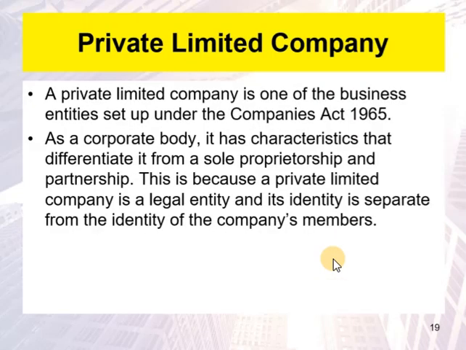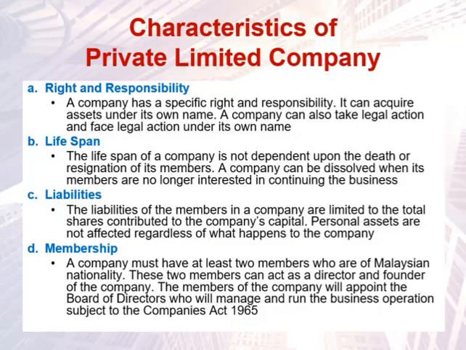The third business entity, which is common in Malaysia, is the private limited company. A private limited company is different from the other two just now. In a private limited company, the business is set up under the Companies Act 1965. This company is a corporate body. It has characteristics that differentiate it from a sole proprietorship and partnership. This is because a private limited company is a legal entity and its identity is separate from the identity of the company's members. The characteristics of a private limited company: first, the right and responsibility.